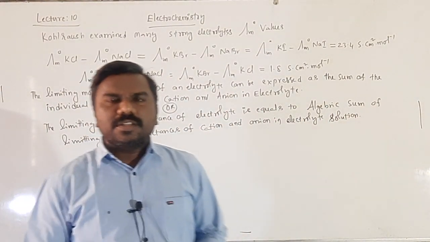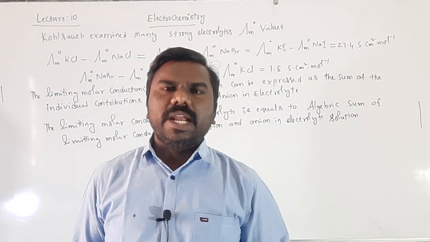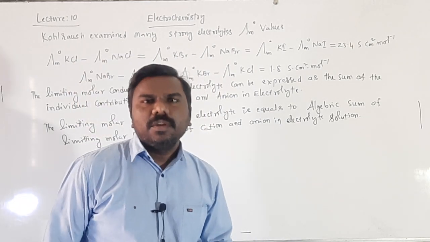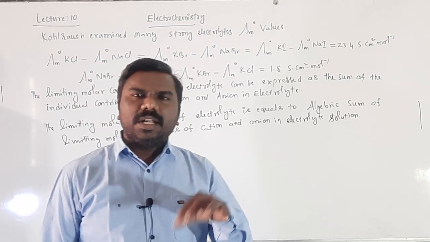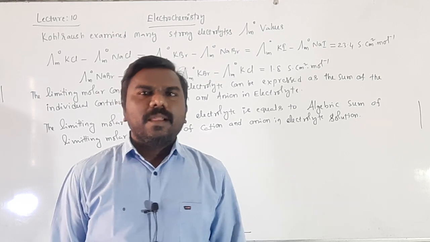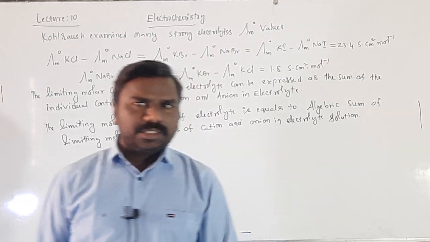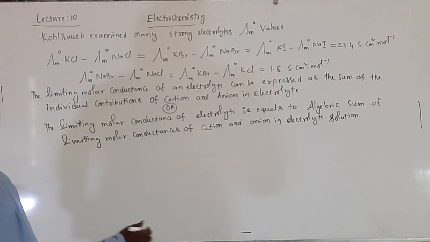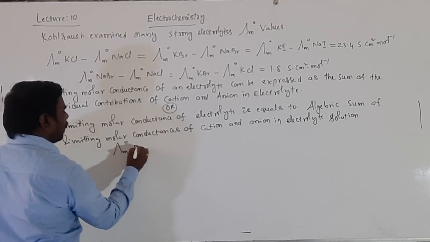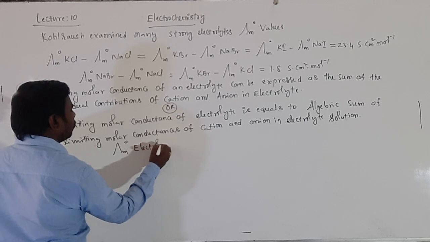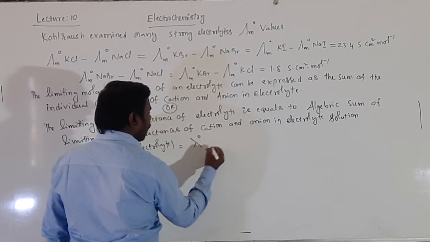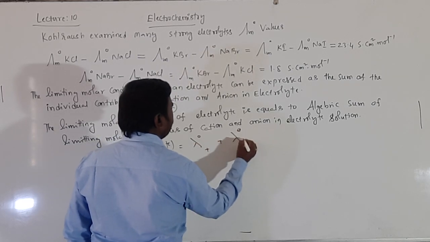Limiting molar conductance means the conductance of electrolyte at zero concentration or infinite dilution. Molar conductance means the conductance of 1 mole of electrolyte, where some concentration is there, but limiting means zero concentration, that is the difference. For example, lambda m naught of an electrolyte is equal to lambda naught of cation plus lambda naught of anion.